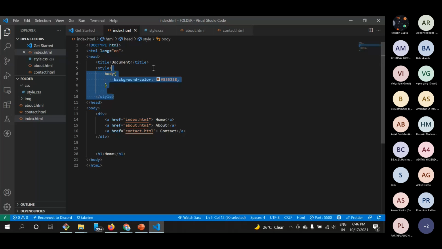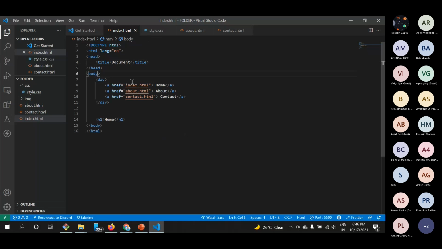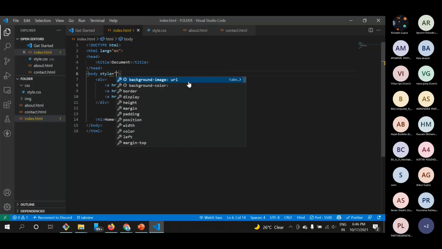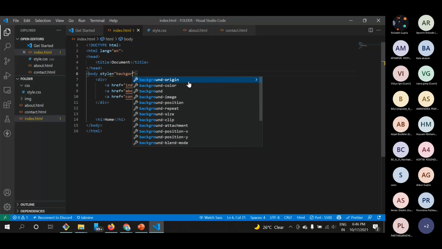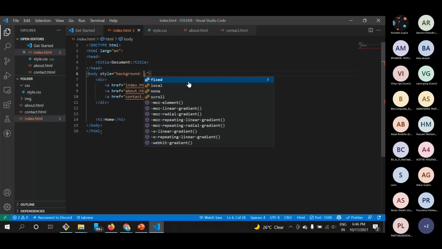And instead of this, we can use another way, which is inline styling. So I can use a style attribute here and write our custom CSS here. If I want to do something for this background here, I can actually do this. I forgot that I have to introduce what is hex. You can see that there I have used the hashtag and then some values.